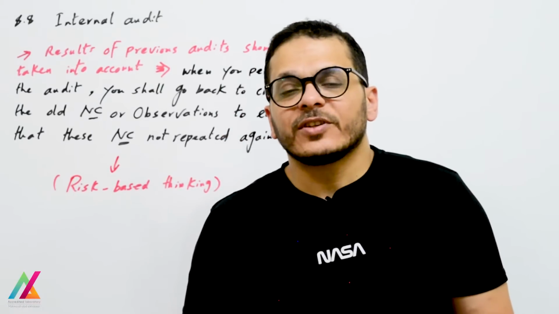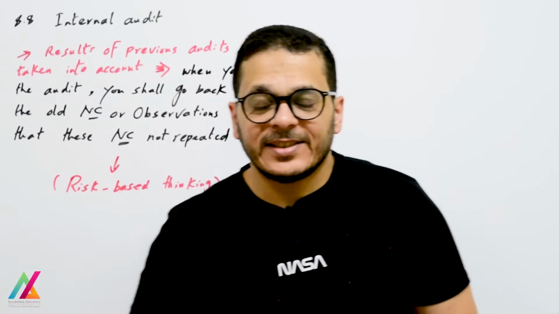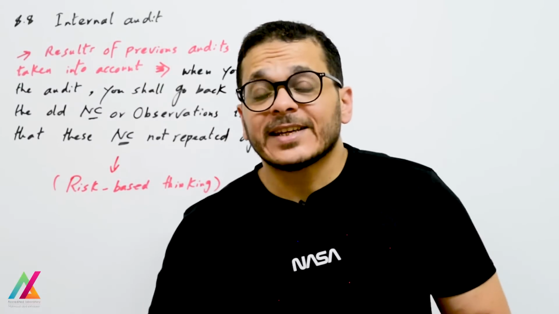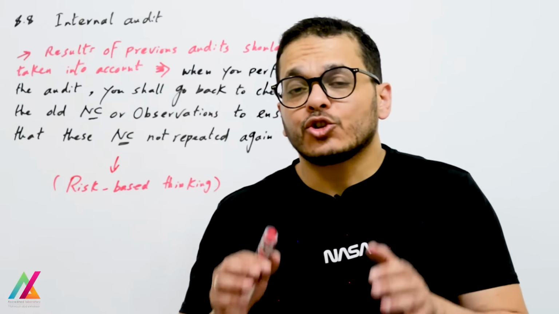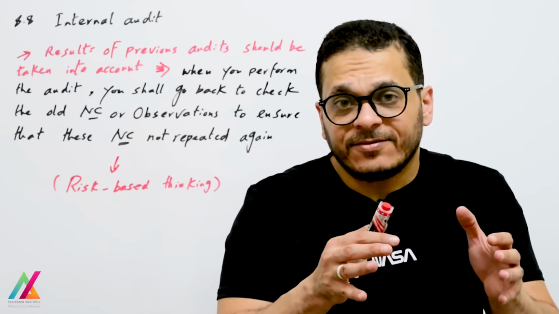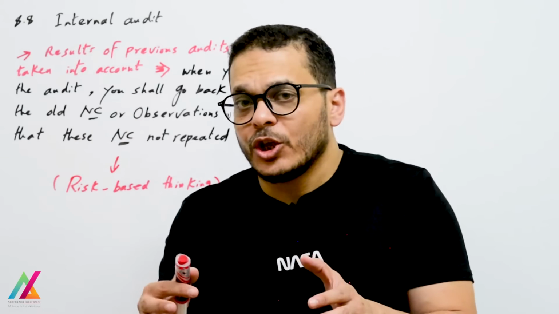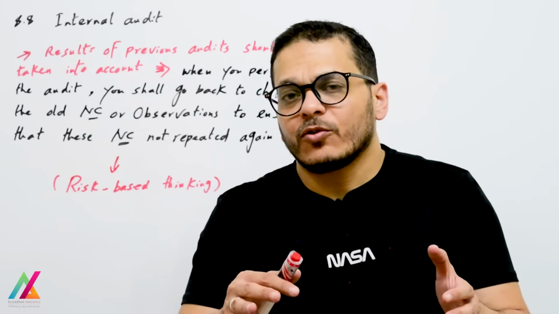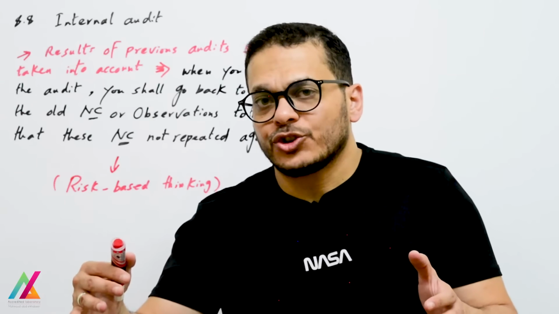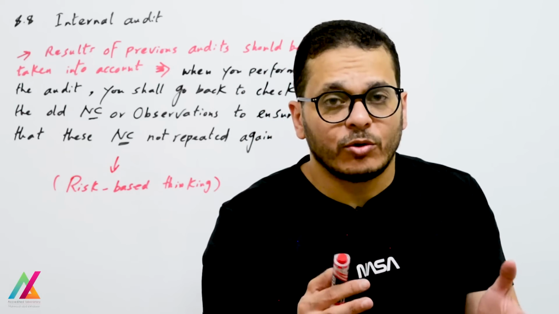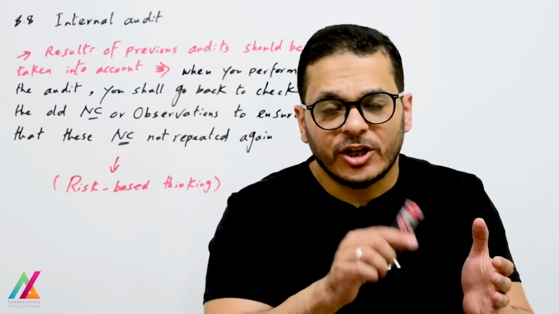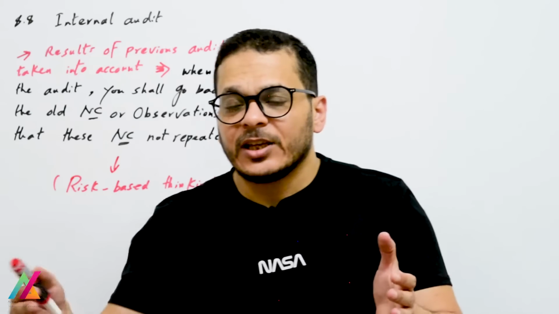And these are also benefits from applying risk-based thinking. When you apply risk-based thinking, you shall ensure that all risks have been eliminated or reduced so that no non-conformity will appear again in the future. If you find any non-conformity, it shall not be repeated again in the future.